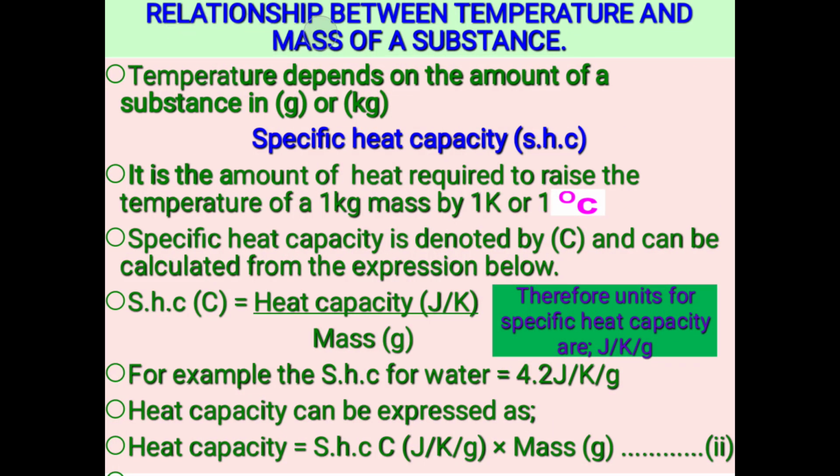We are going to look at the relationship between temperature and mass of a substance. Now, temperature depends on the amount of a substance in grams or in kilograms. You can imagine someone heating different volumes of water. Assuming someone's boiling 1 liter of water and another person is boiling 20 liters of water. Which of those two people will make the water boil first?